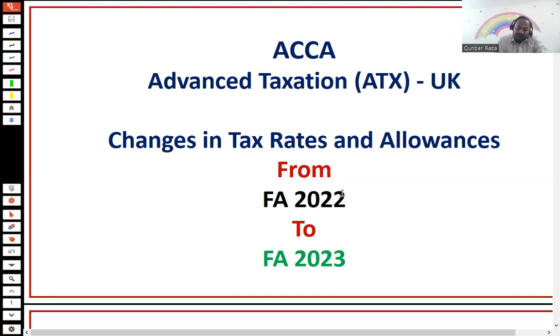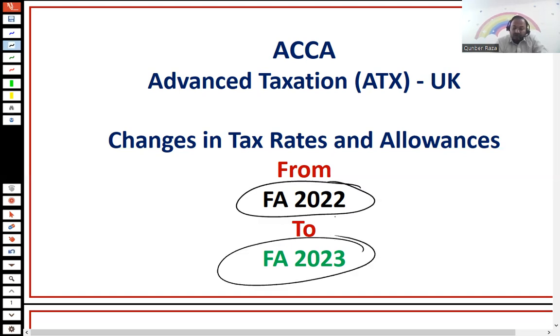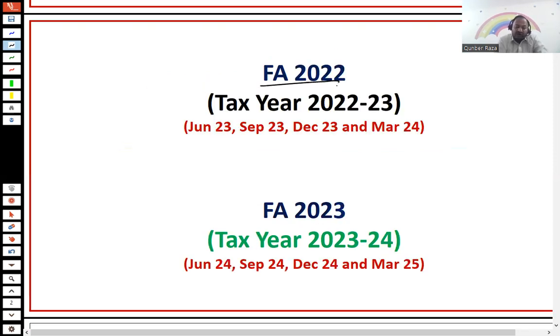So one of the key differences between these attempts is that the Finance Act changed from 2022 to 2023. Just to give you a reference, the Finance Act 22 refers to the tax year 22-23, and the tax year 22-23 is examinable in June 23, September 23, December 23, and March 24.